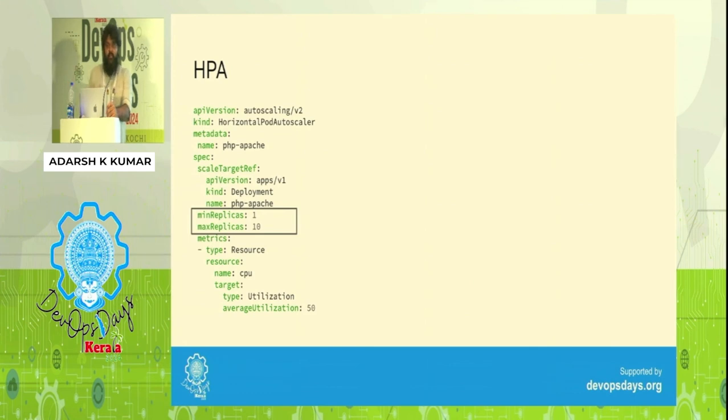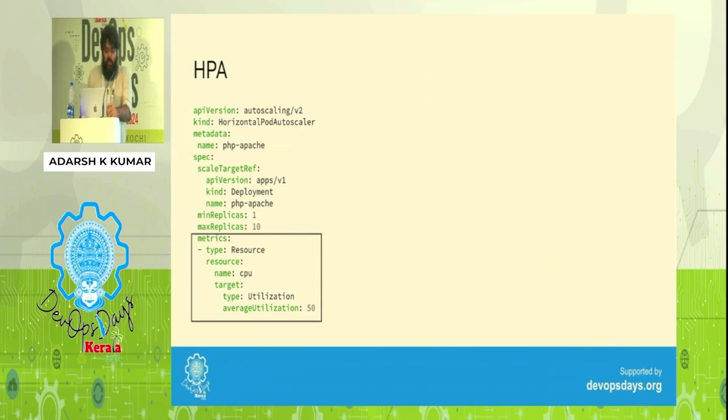Cool. So this is the desired state of the HPA that we are going to define here. This is fairly straightforward. We'll quickly look at it. This part tells what is the workload type that I'm targeting. It's a deployment of type PHP Apache, just a name of a deployment. The bounds within which to autoscale. What is the minimum number of pods? What should be the maximum number of pods?